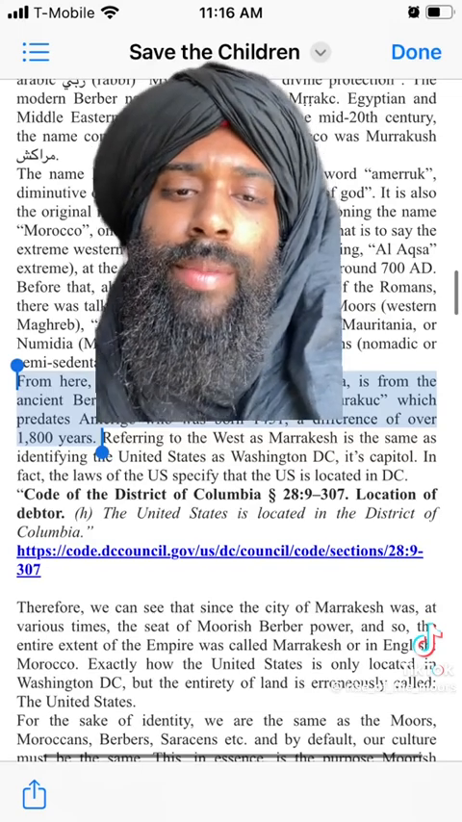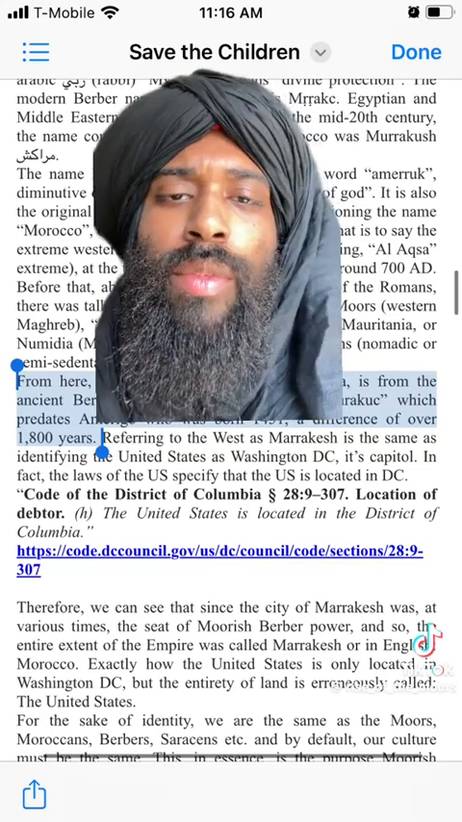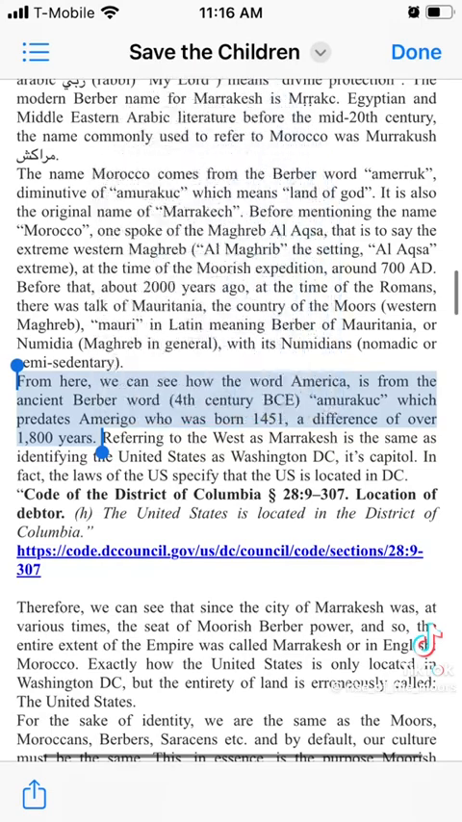And as we can see here, the word Morocco is derived from Medikesh, which is derived from the Berber word Ameruk, which from Ameruk we can see and hear America, America, which means America is not derived from an Italian man named Amerigo, when the Berber word is 1,800 years older than Amerigo.